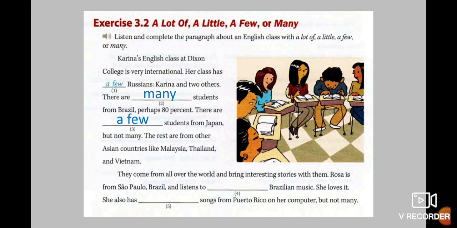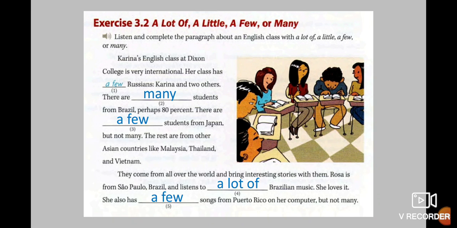They come from all over the world and bring interesting stories with them. Rosa is from Sao Paulo, Brazil, and listens to a lot of Brazilian music. So this one is a large quantity and an affirmative statement, so you use a lot of. Remember, you don't use many or much in affirmative statements. This one is impossible in grammar. She loves it. She also has a few songs from Puerto Rico on her computer, but not many. That means this one is a small quantity. For that reason, you use a few.